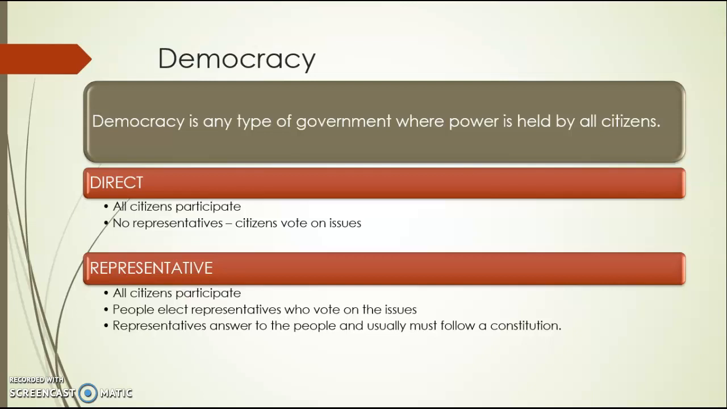Direct democracy. All citizens participate. No representatives. Citizens vote on issues. Representative democracy. All citizens participate. People elect representatives who vote on the issues. Representatives answer to the people and usually must follow the constitution.